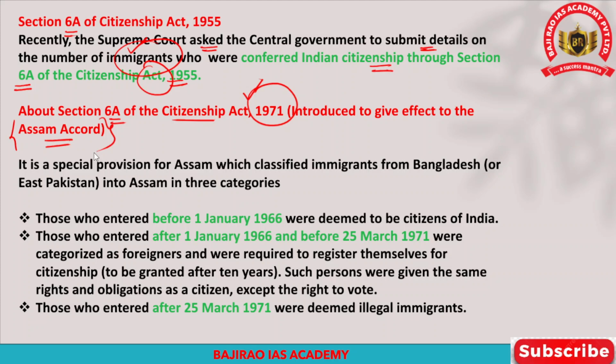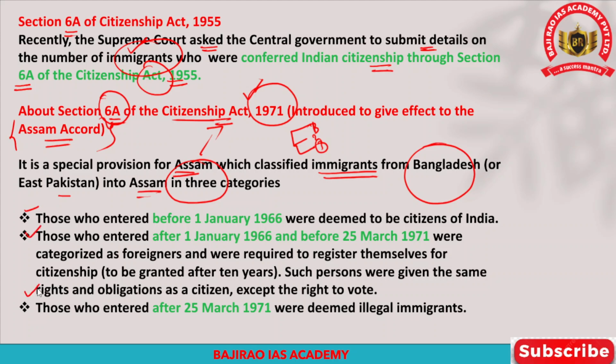Section 6A of the Citizenship Act is a special provision for Assam. It classified immigrants from Bangladesh, which was known as East Pakistan, into Assam into three different categories: first category, second category, and third category.